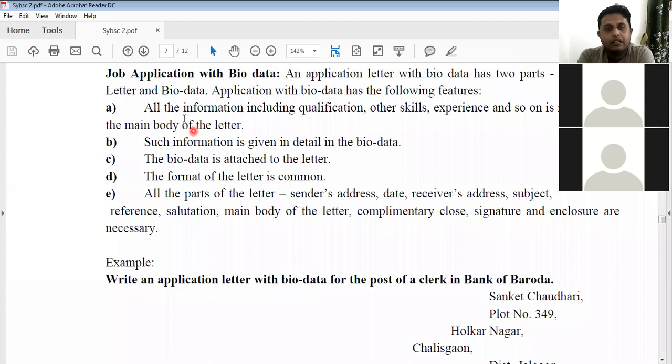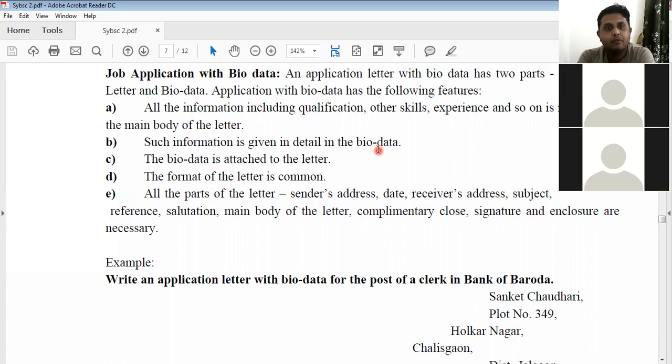See, in such type of letter, we must mention all the information, including qualification. Other than qualification means other skills, experience, right? In the main body of the letter, right? We can attach a separate biodata or resume or CV along with the application letter. So this is a new method of writing an application letter for some job, right?